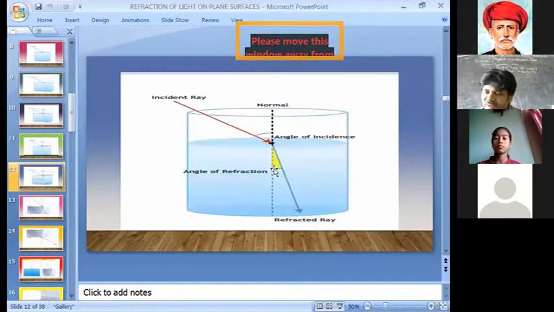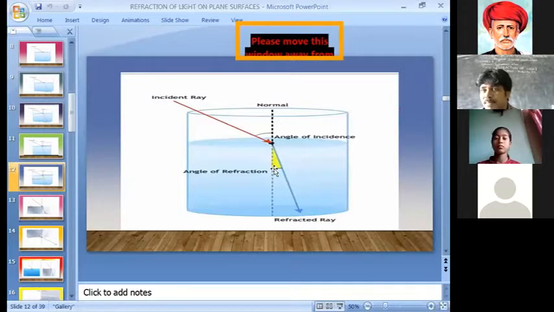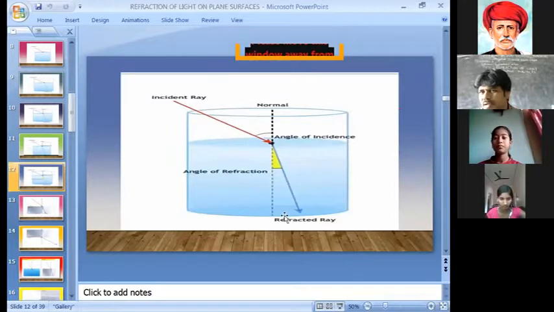In the reflection process, angle I is equal to angle R. Everyone knows that. In the reflection process, not refraction. But in refraction, suppose this one is angle I and this one is angle R. Do you observe these two angles are the same?